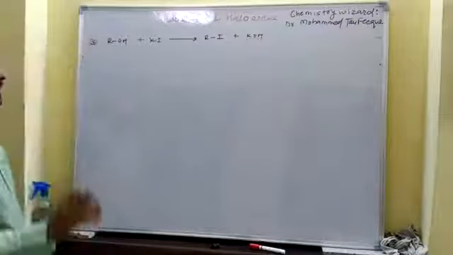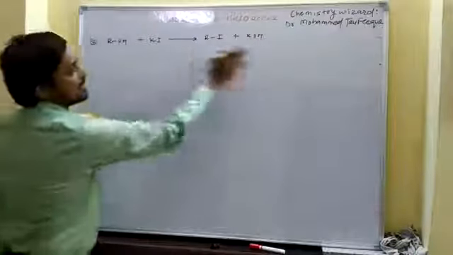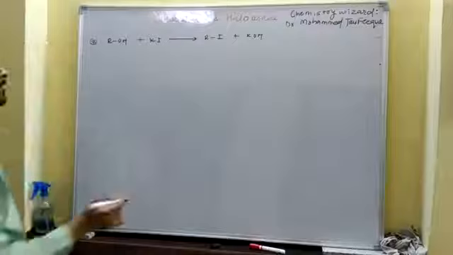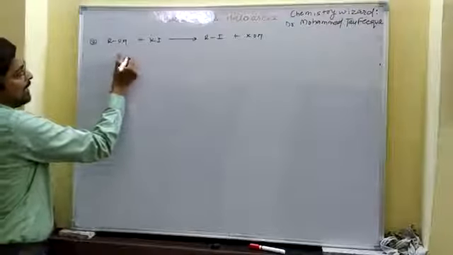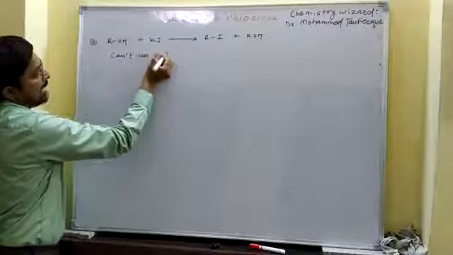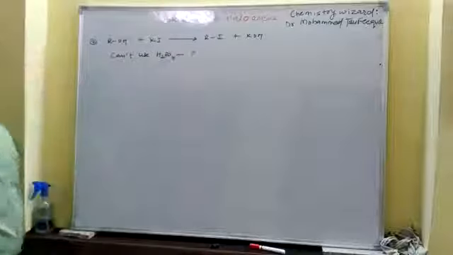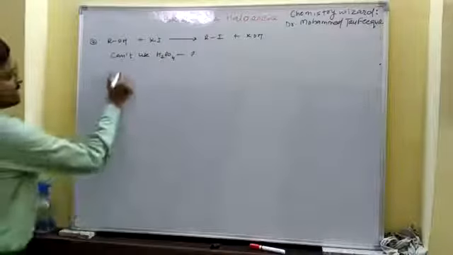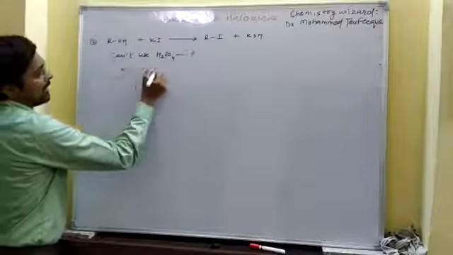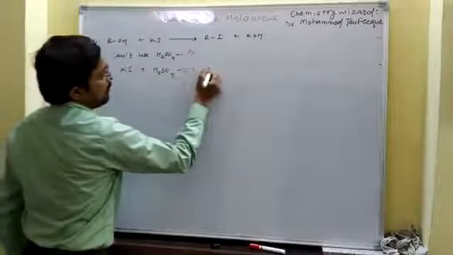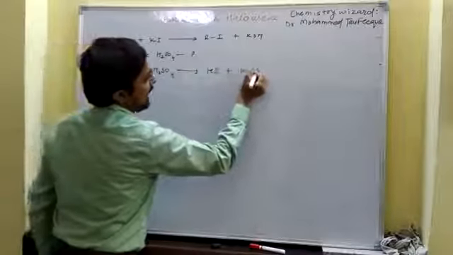The question says during this reaction we cannot use sulfuric acid. Why can we not use H2SO4? Since KI when reacted with H2SO4 forms HI plus KHSO4.